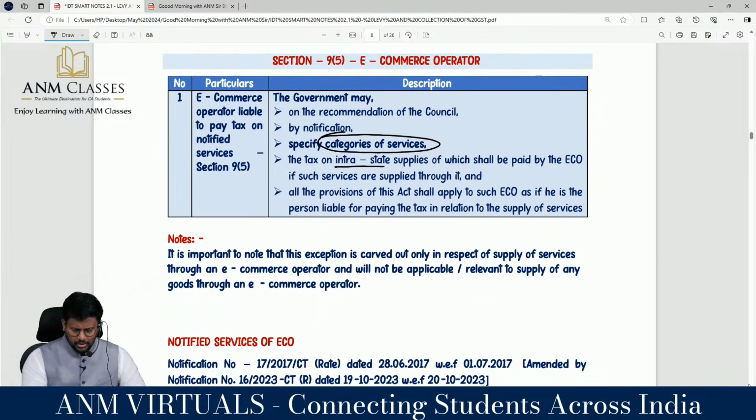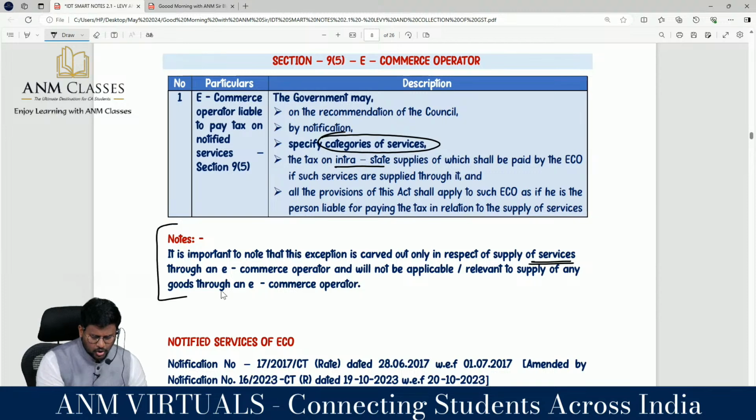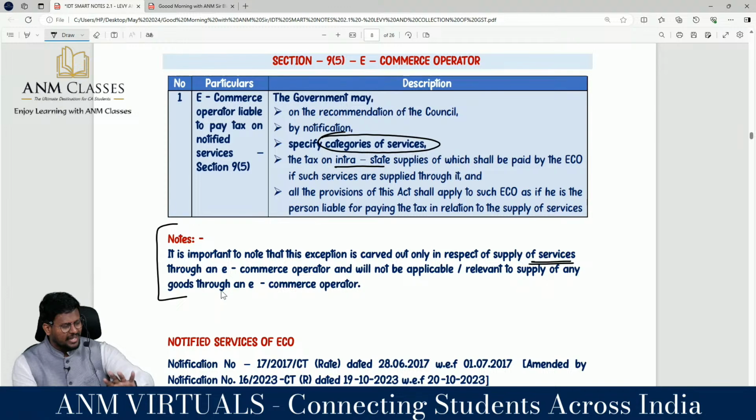It is important to note that this exception is carved out only in respect of supply of services through an e-commerce operator and will not be applicable or relevant to supply of any goods through an e-commerce operator. If you are supplying goods through an e-commerce operator, the supplier is the person liable to pay GST.